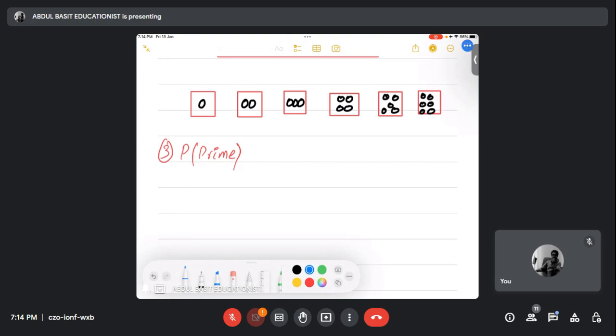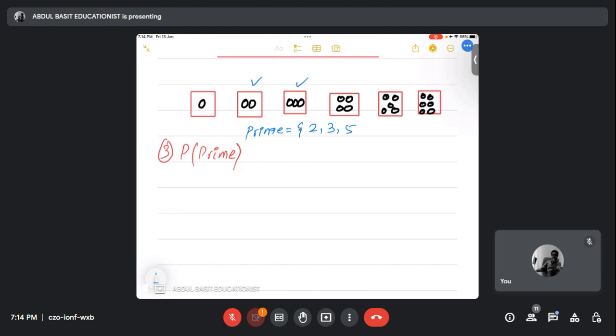We can see the prime numbers here. How many are prime numbers? 3. Which ones? 2, 3, and 5. We can see that these three are prime numbers. Agree? So prime numbers are 3 out of 6. It means 1 out of 2, which is 0.5 or 50%. Right, Hurera?